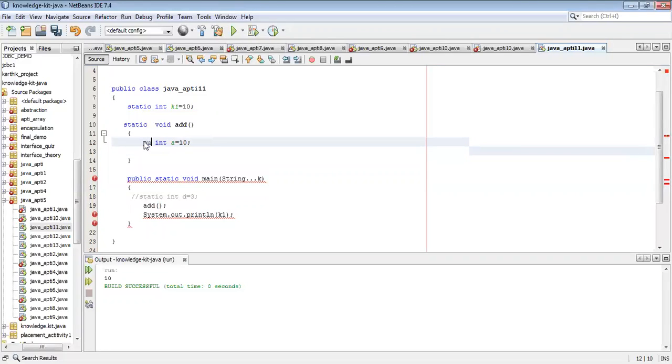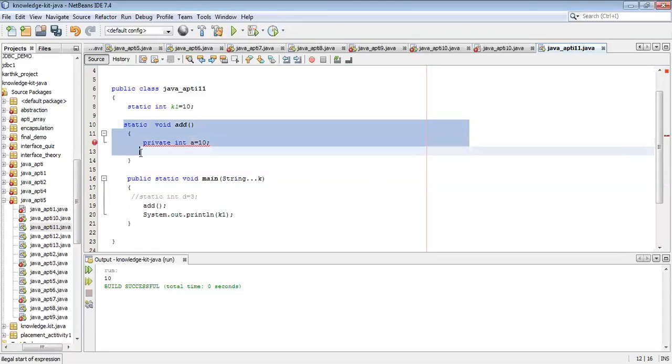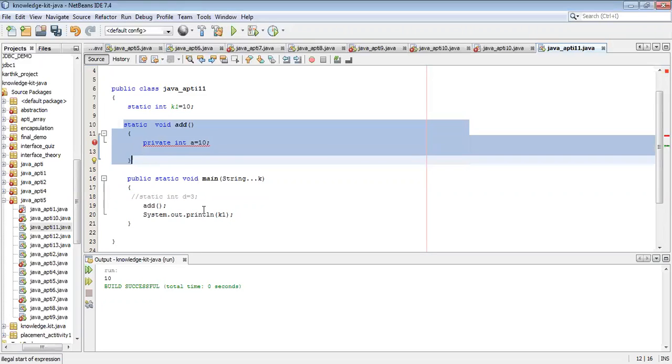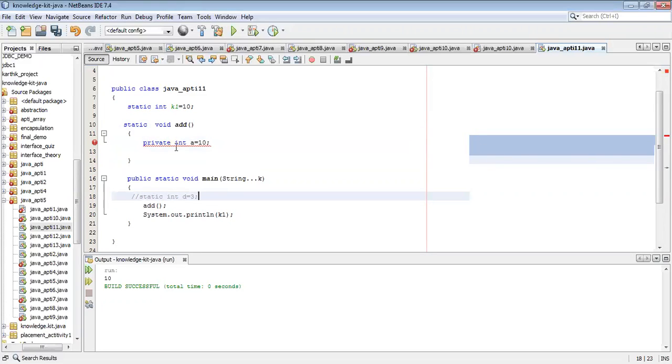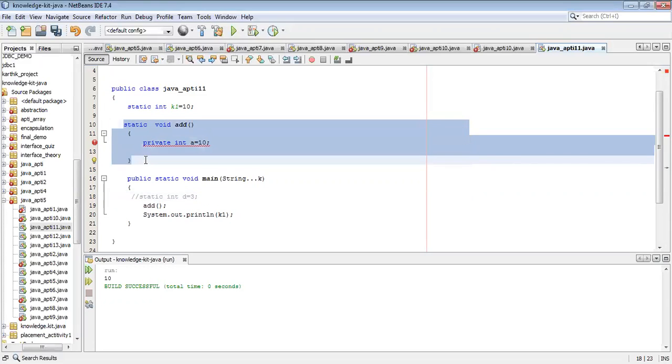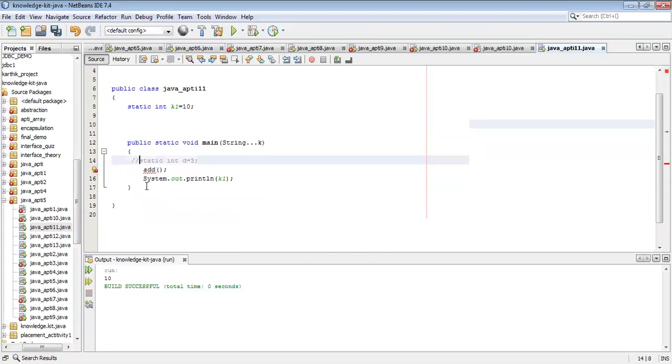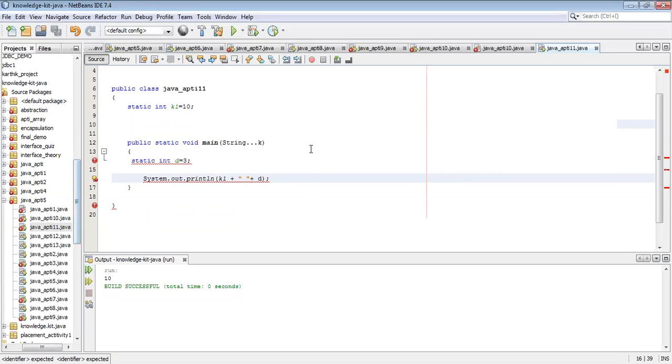So if I use public here now, see, private, see, error. This is a predefined method inside static. This is a user defined method also. I have shown. So this is the question. Okay, I will go for the next question.